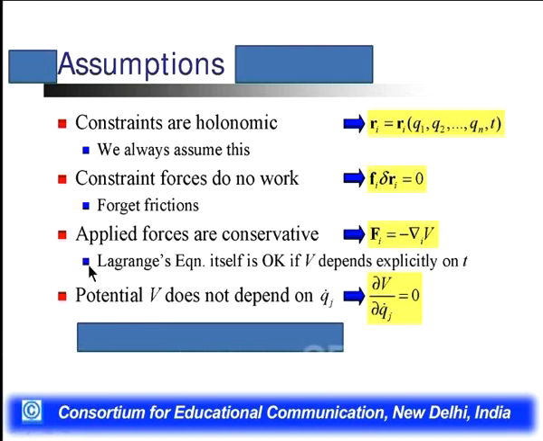V is the potential. The Lagrangian equation itself is okay if V depends explicitly on t, it means V depends upon t. Potential V does not depend upon the time derivative of the generalized coordinate. That's why del V divided by del Qj dot is equal to 0. These are the assumptions for D'Alembert's principle and the Lagrangian equation: constraints are holonomic, constraint forces do not work, applied forces are conservative, and potential V does not depend upon the derivative of the generalized coordinate.